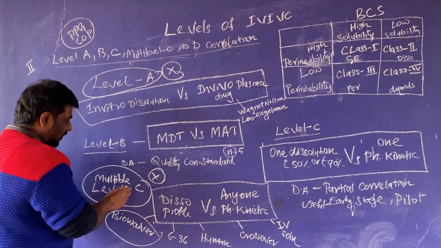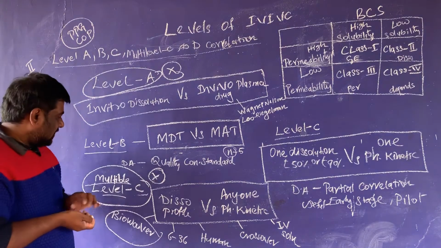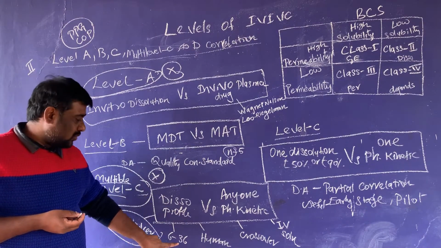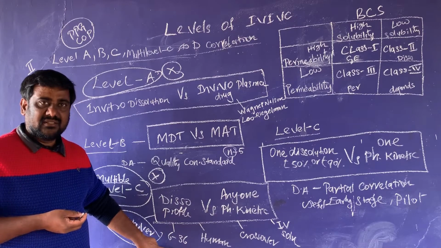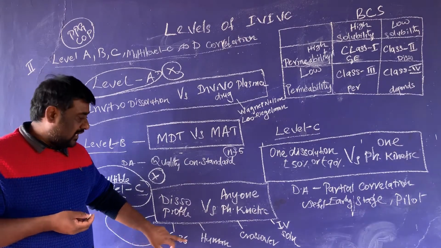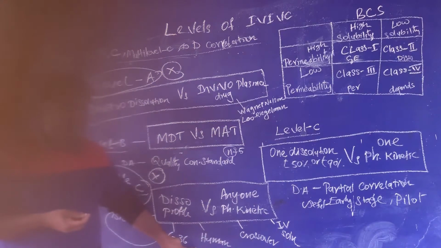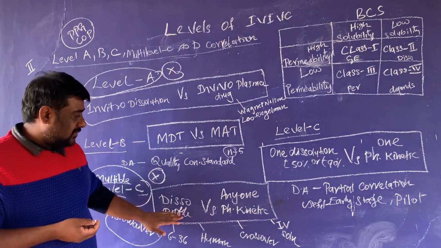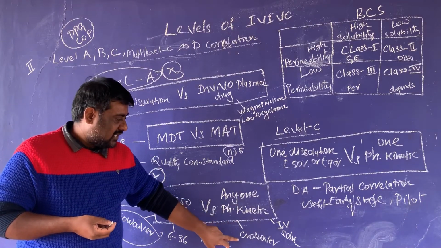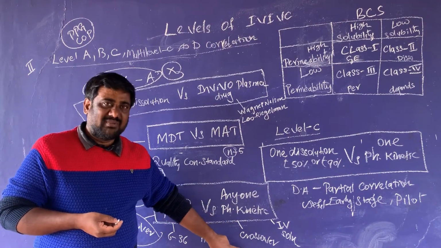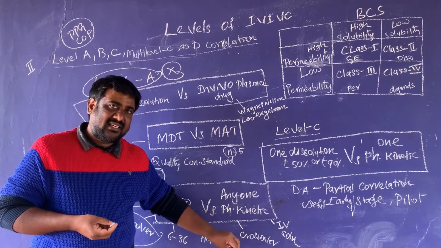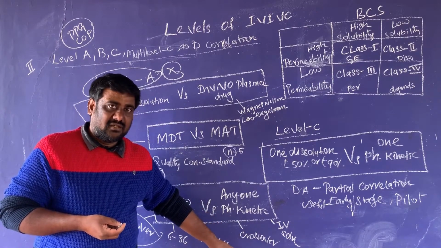Multiple level C correlation is done with a minimum of 6 to 36 volunteers. These studies are carried out only in human volunteers. The pharmacokinetic parameters are checked by the crossover method, which is very widely used, and in rare cases the parallel method is used.